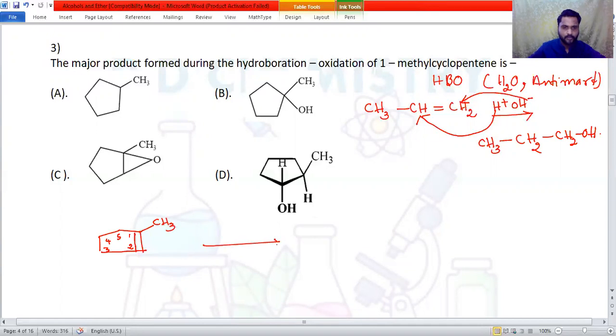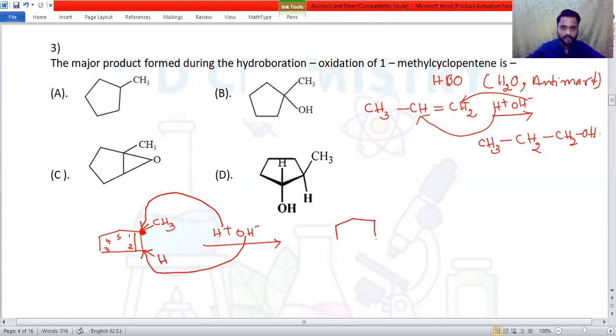Now, H plus and OH minus, overall addition I'm speaking about. Here valency should be satisfied. Here it should be a fourth bond, and on this carbon atom hydrogen is not there. So therefore H plus should go to that carbon containing a lesser number of hydrogen or no hydrogen. OH minus should go to that carbon of the double bond containing more number of hydrogen. Now it is an addition reaction, so the double bond will become a single bond.